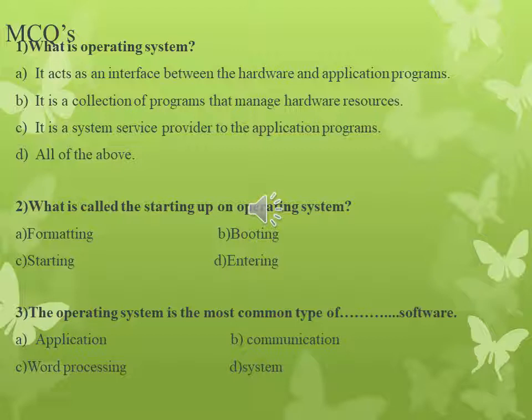Question number 2, what is the starting up of an operating system called? The first is formatting, second is booting, third is starting and fourth is entering. Question number 3, the operating system is the most common type of dash dash software. The options are application, communication, word processing and the system.